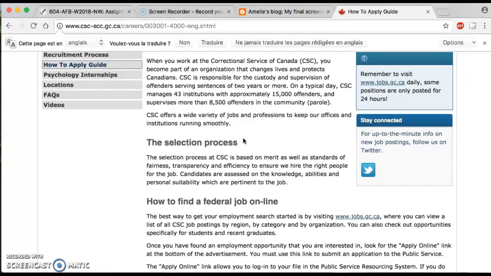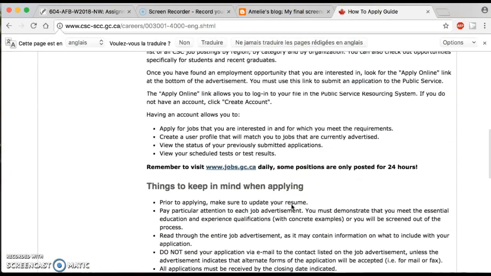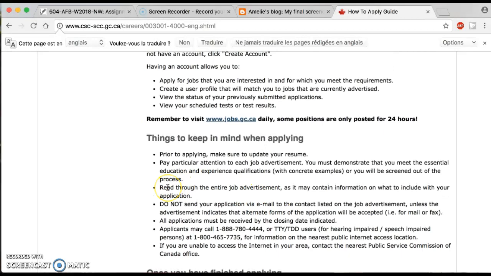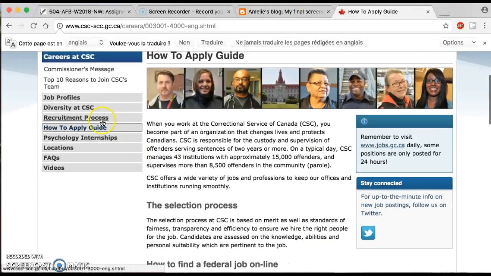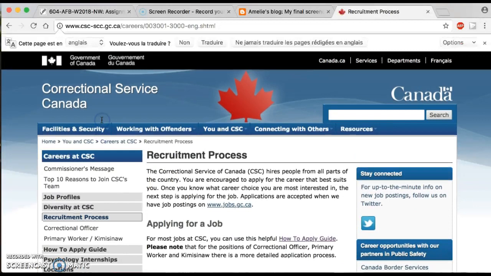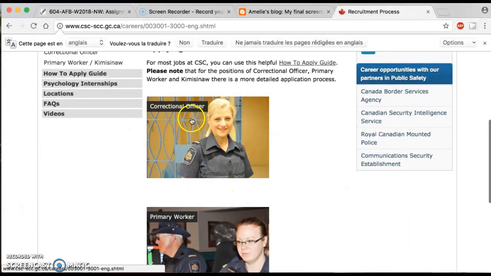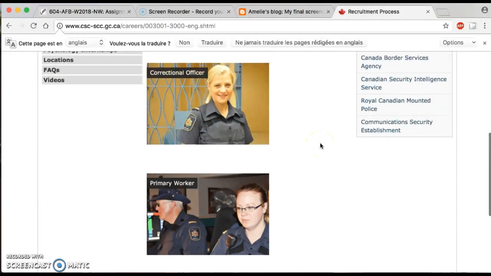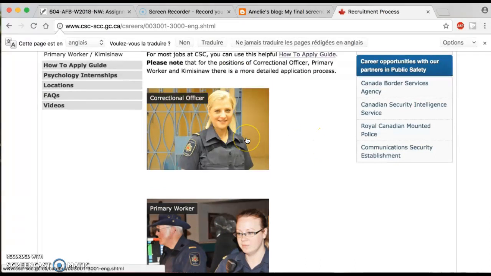They give you information about the selection process, how to find a federal job online, things to keep in mind when you are applying, etc. To finish, they give you information about the recruitment process if you want to be a correctional officer or a primary worker. For example, if you want to be a correctional officer, you just have to click on this image.